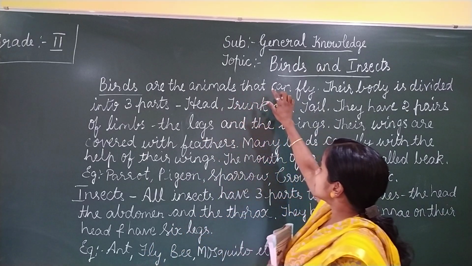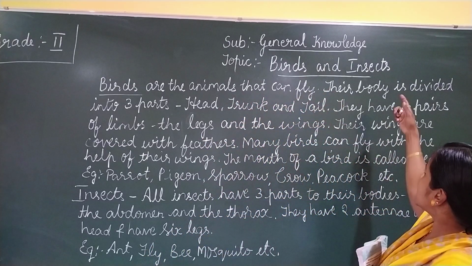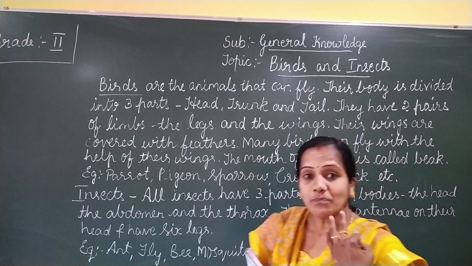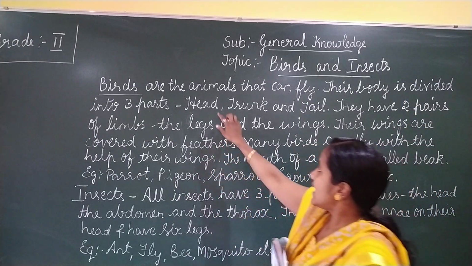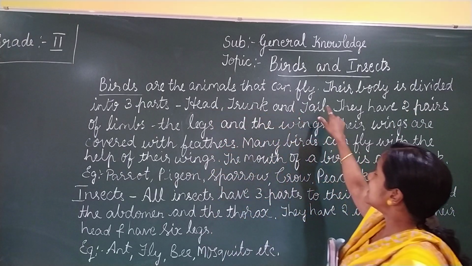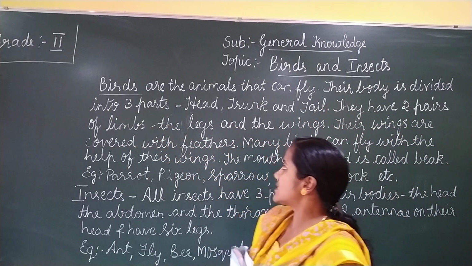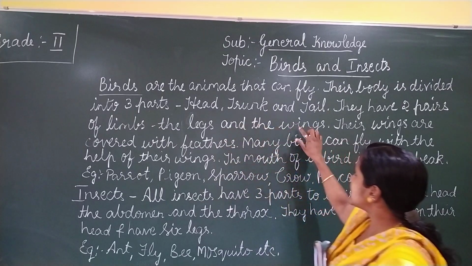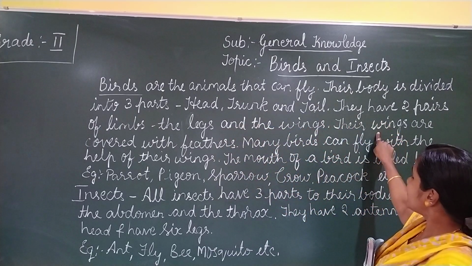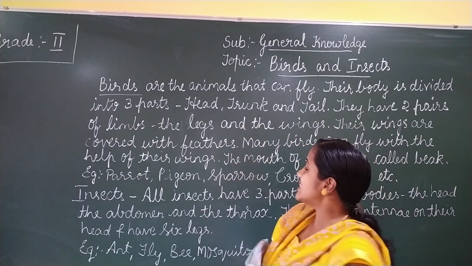Birds are animals that can fly. Their body is divided into 3 parts. Which are they? Head, trunk and tail. They have 2 pairs of limbs, the legs and the wings. Their wings are covered with feathers.